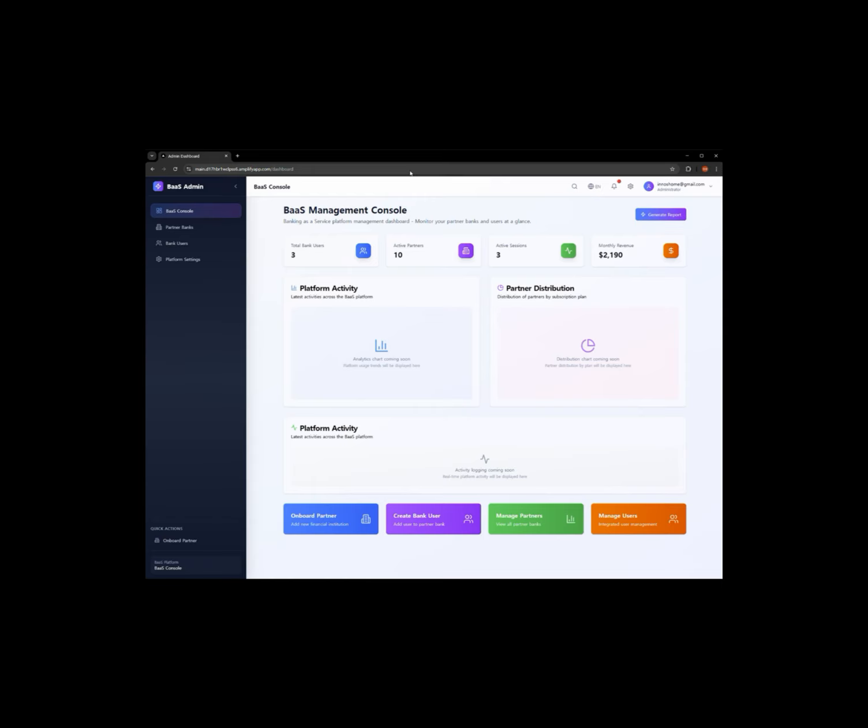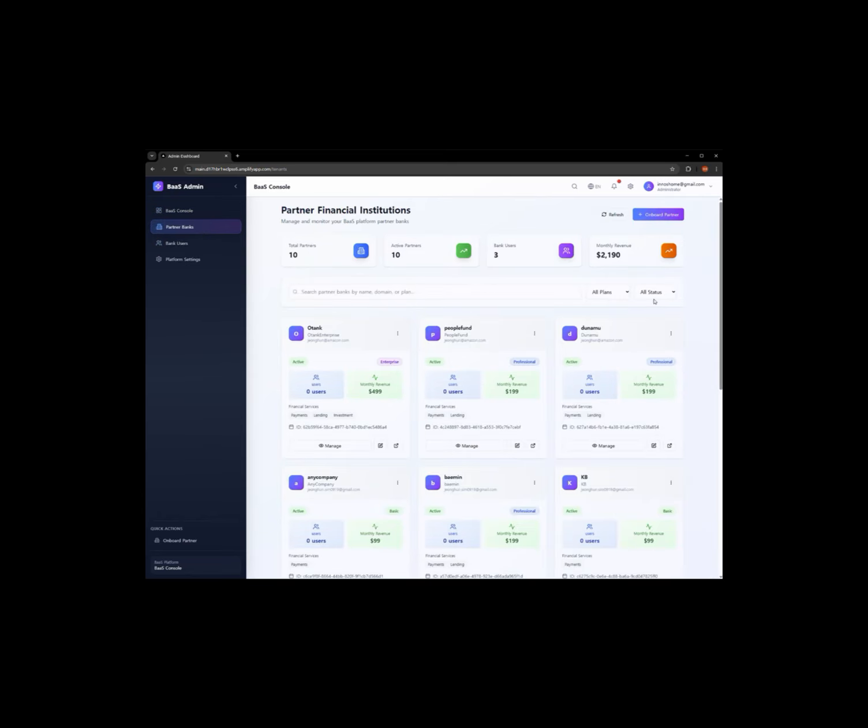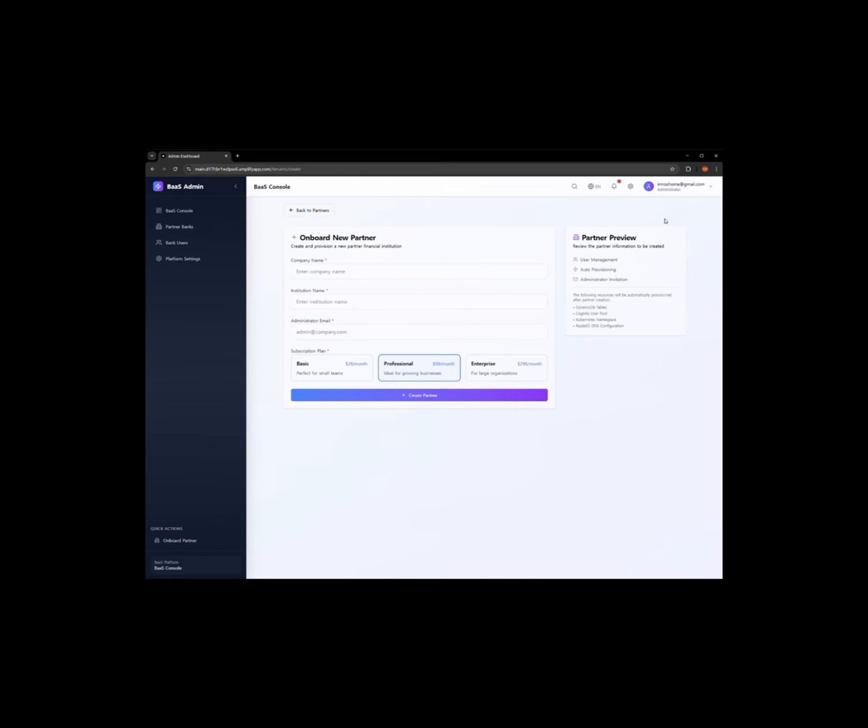This approach through AWS is essential for financial institutions to quickly build and launch modern banking services to market. What you are seeing now is the admin page for the BOS platform. This is where financial institutions register new corporate clients or tenants who wish to use their financial products. Today, we will walk through the process of registering a client named Any Company as an example. As you can see, the administrator enters the basic information for Any Company and clicks the Register button. This simple action kicks off the process of building an independent financial service environment specifically for Any Company.